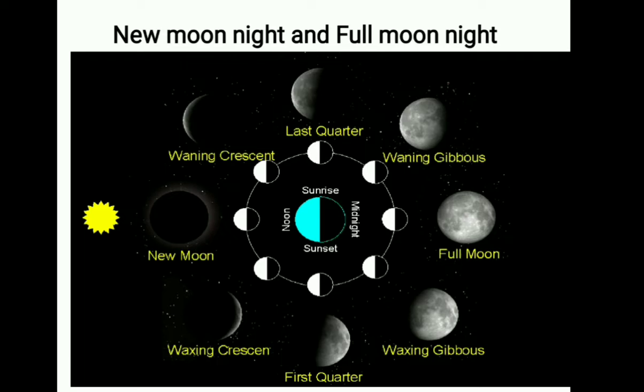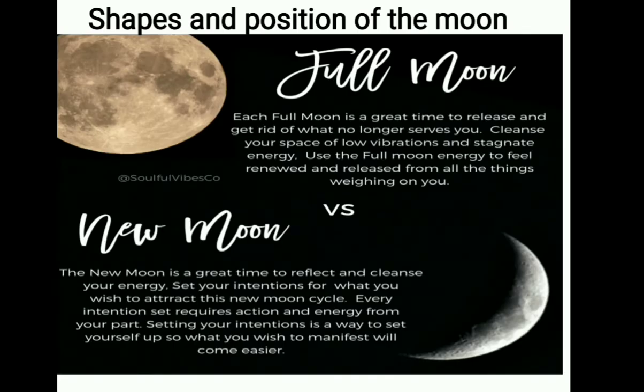Exactly 14 days after the new moon night, we can experience the full moon day. The moon appears full in a circle. So this is called full moon night. The new moon night is called the Amavasya, and the full moon night is called the Paurnima. Just observe the figure. This is the moon. It is appearing full. This is full moon night, called Purnima.